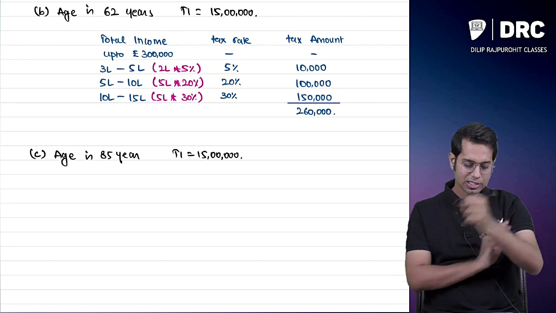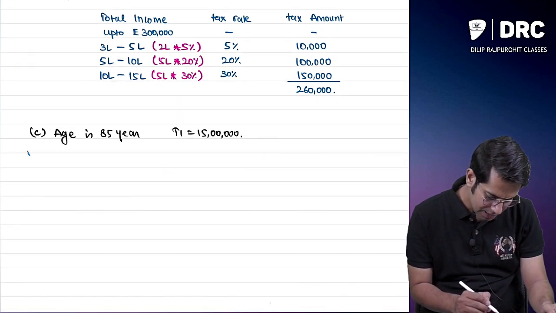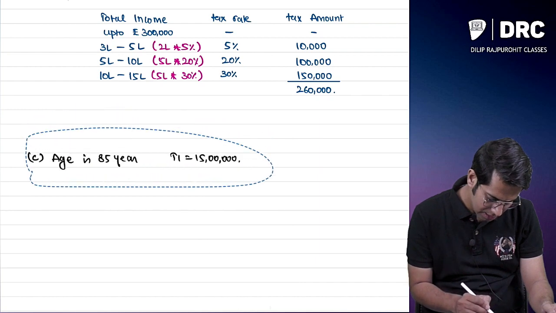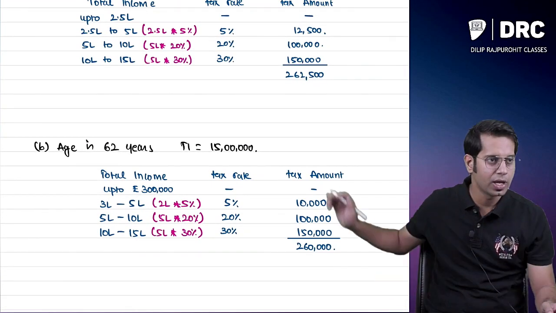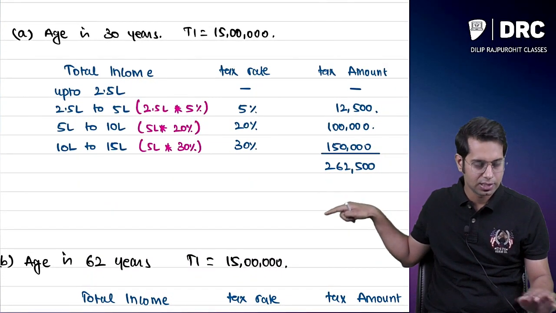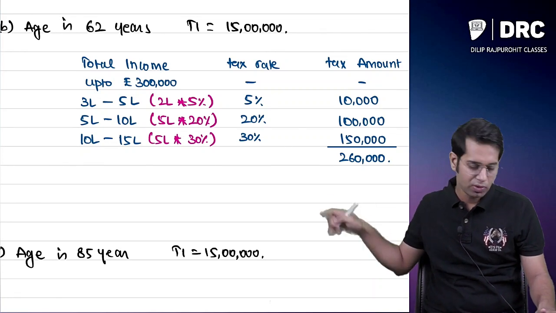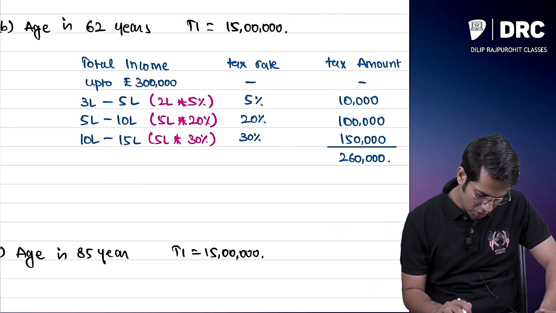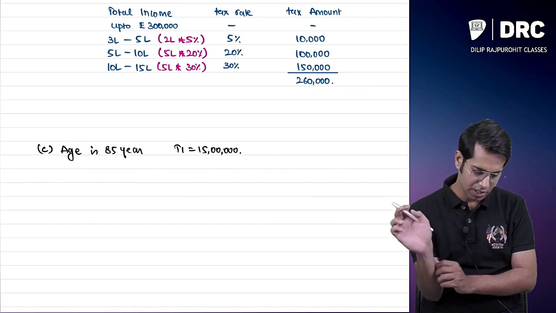Please note, I am leaving a few lines here. After writing the answer, I am leaving a few lines. If you are noting it down, then please make sure that you leave 3-4 lines and then start your next calculation.